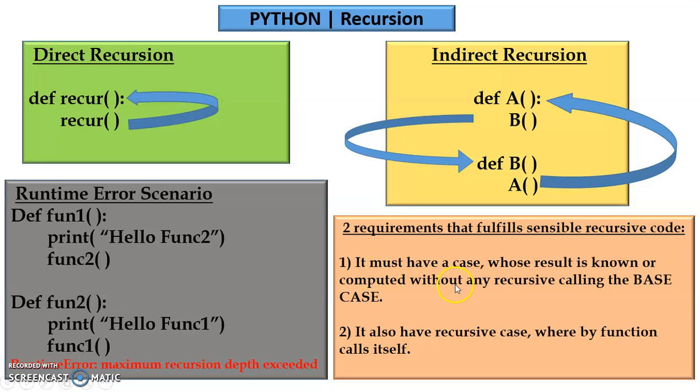First, it must have a case whose result is known or computed without any recursive call. That's called the base case. Second, it should have a recursive case whereby the function calls itself. While reading it will be a little confusing, but I'm showing you how your computer is going to handle whenever the function is invoked. You will very much understand the two points.